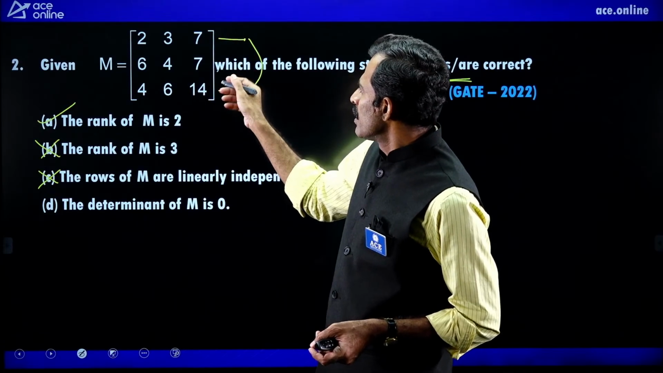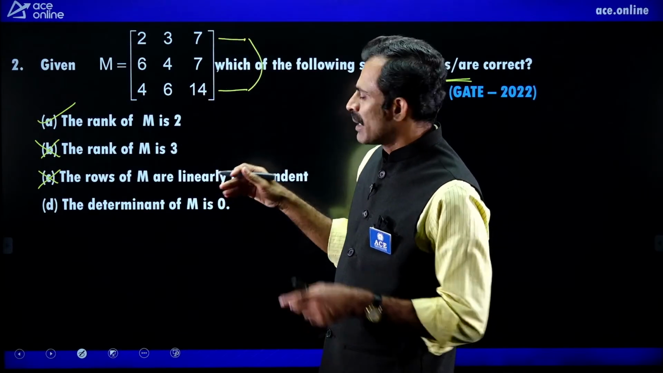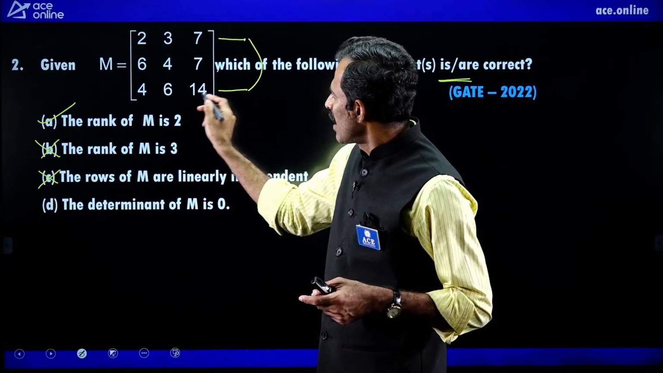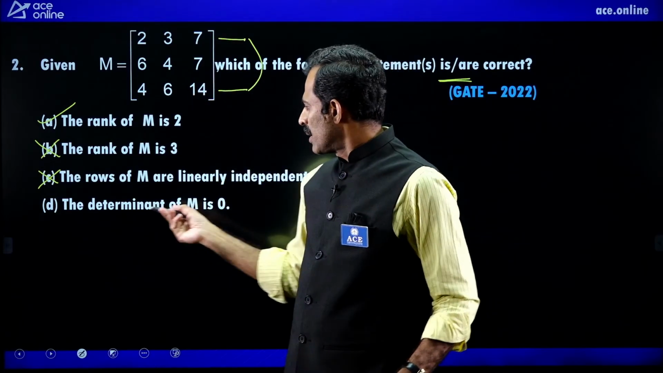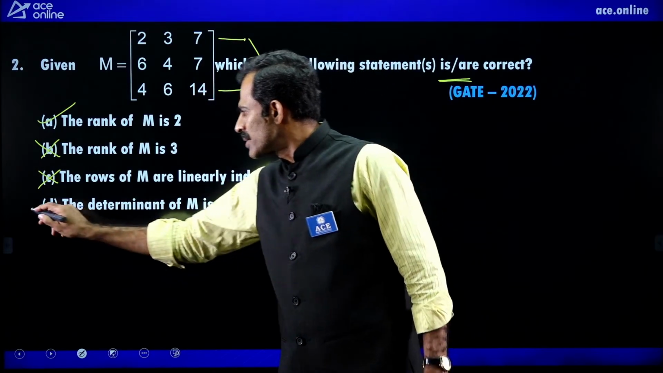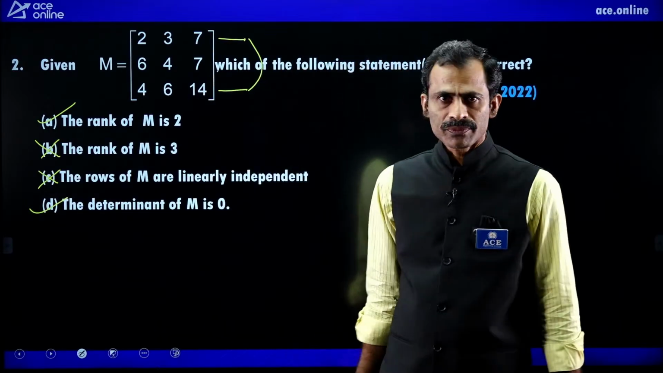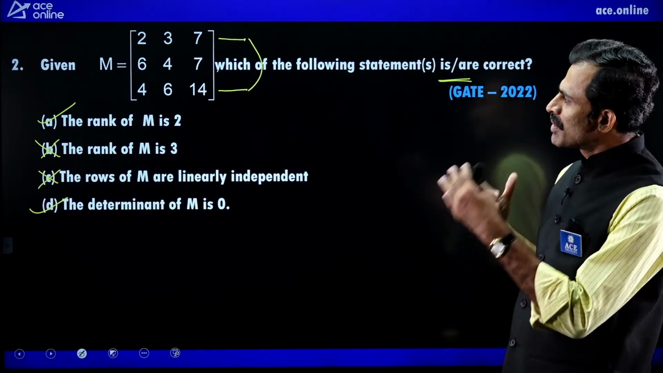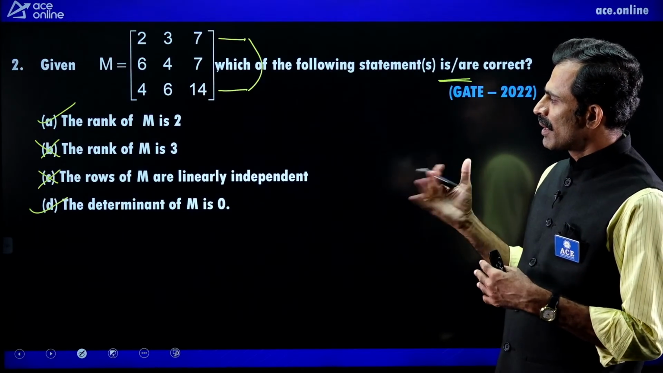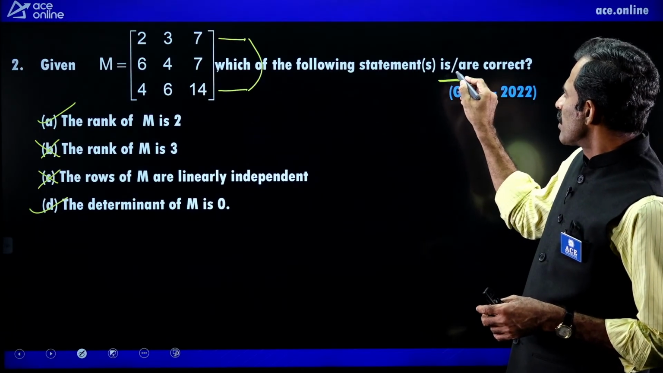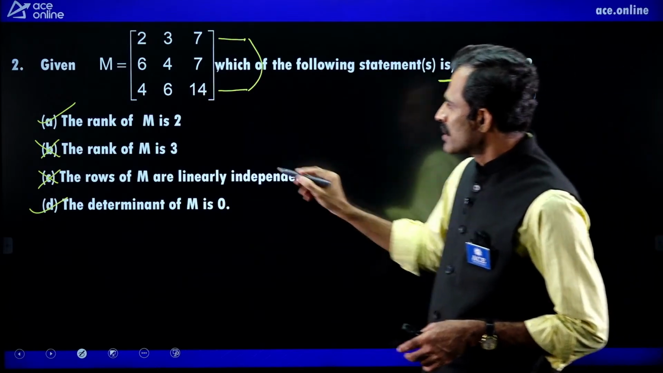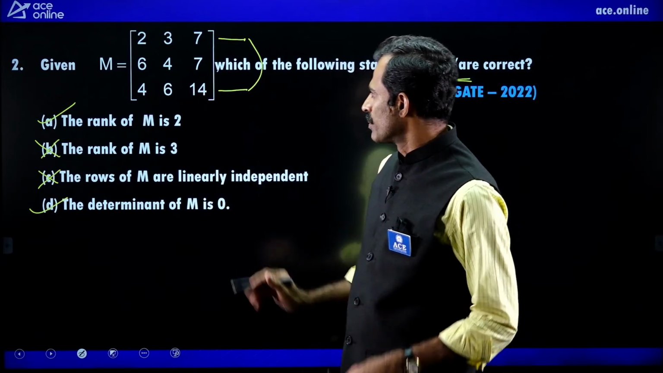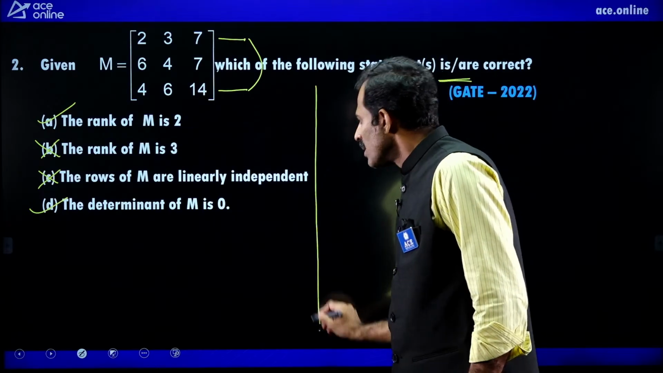Because of proportional, the determinant is 0. In a determinant, if any 2 rows are same or proportional, determinant is 0. It says that determinant is 0. This is also a correct answer directly. Just by observation, we can choose the answer. Which of the following statements is true? The first and last are true. This is directly by observation.